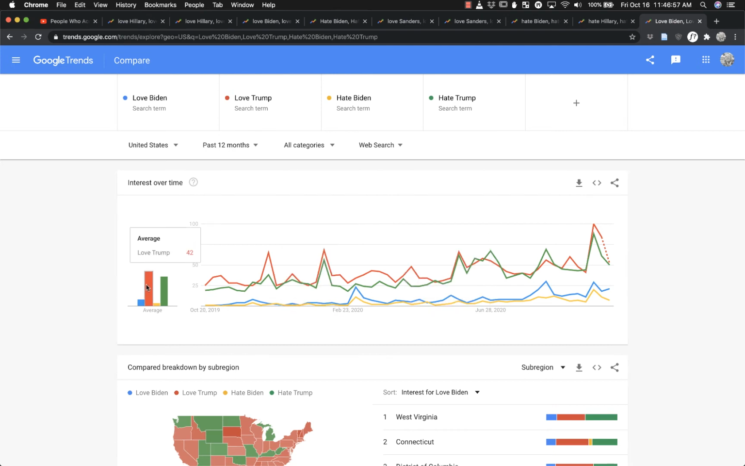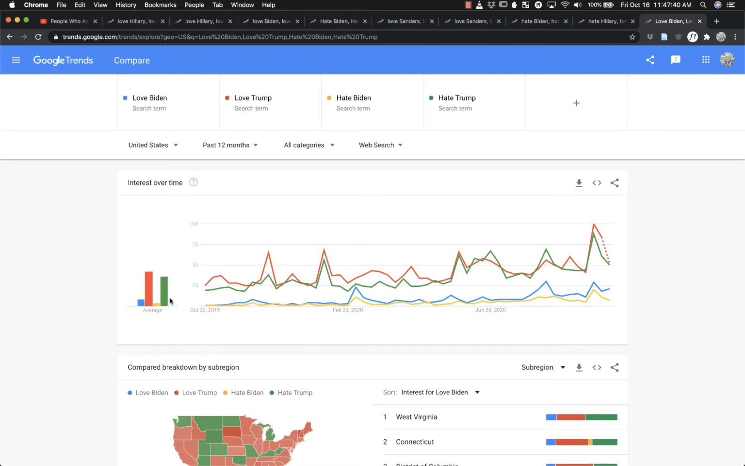And here we can see that the dominant term of these four is love Trump. Then in second place is hate Trump. Then love Biden and hate Biden. So overall, people don't take the time to hate Biden in their Google search behavior, relatively speaking, compared to what is being generated online, either love Trump or hate Trump. Biden isn't getting the same relative interest either way.